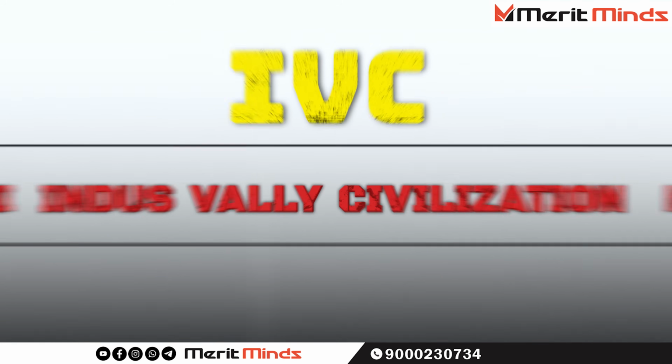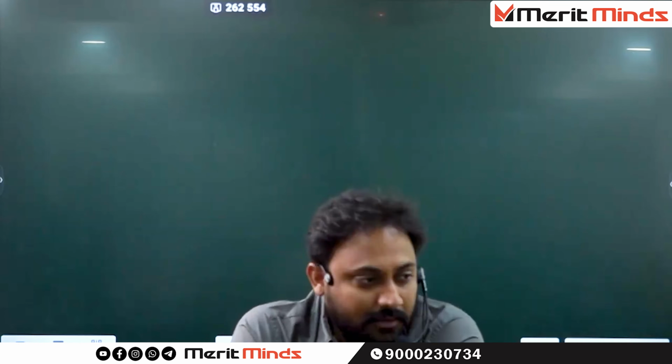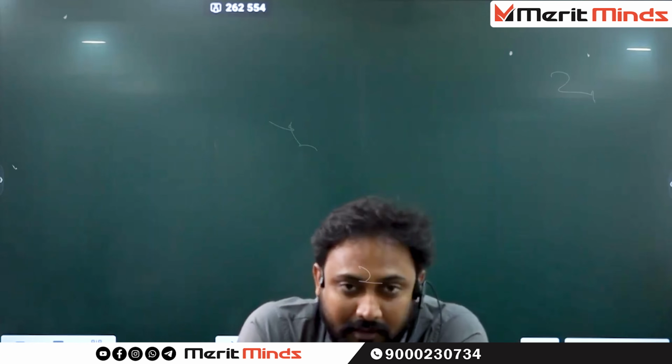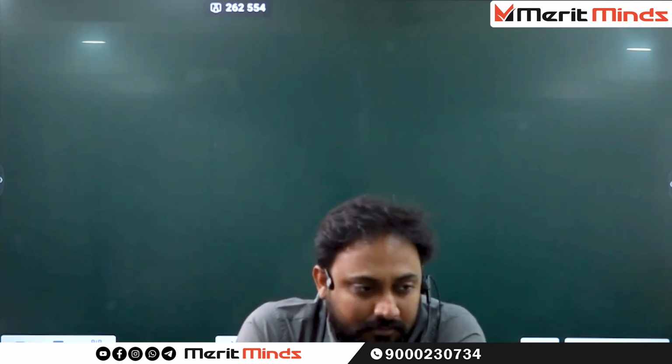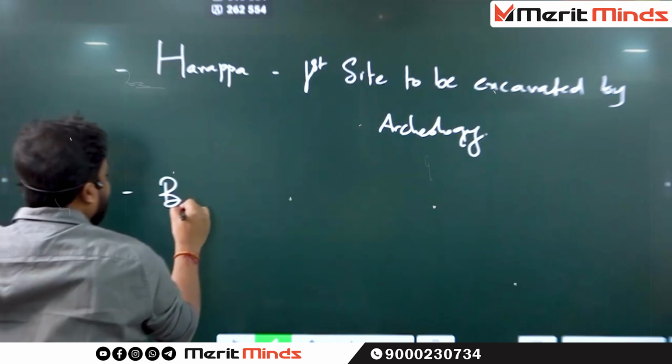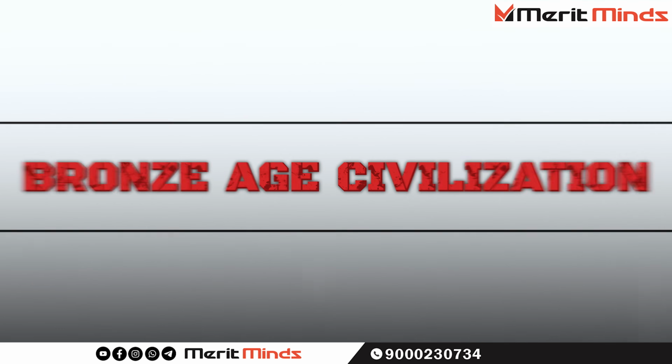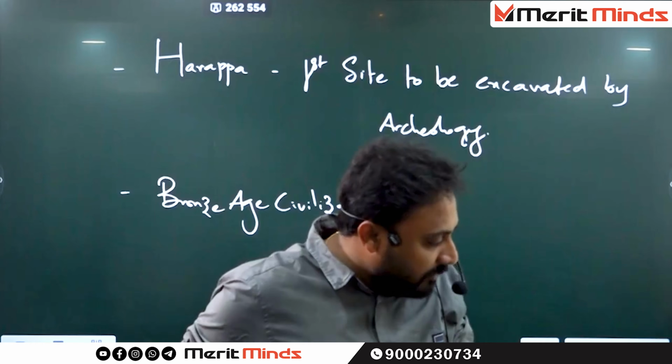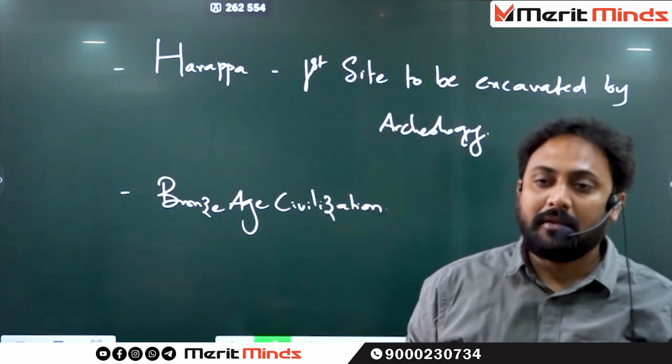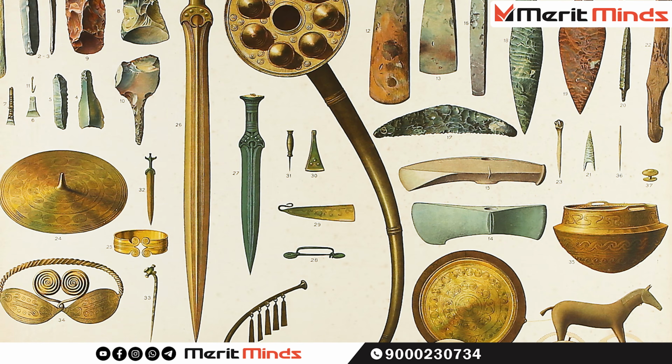IVC. First, nomenclature is important in IVC. What do you mean by nomenclature? Naming. IVC, Indus Valley Civilization, is also called Harappan Civilization, or Harappan Age. Another name for IVC is Bronze Age Civilization, because this civilization has a lot of importance associated with the metal bronze.